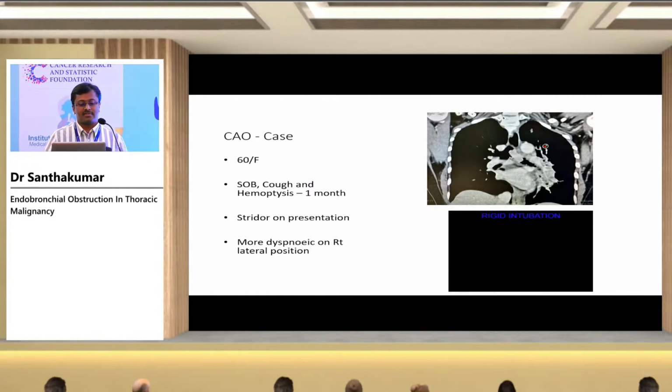So here is a case, a 60-year-old female, with shortness of breath, cough, and hemoptysis for a month's duration. She presents with stridor on presentation, and more dyspnea in the right lateral position. You can see the CT clearly.